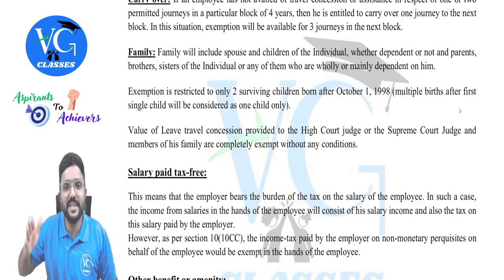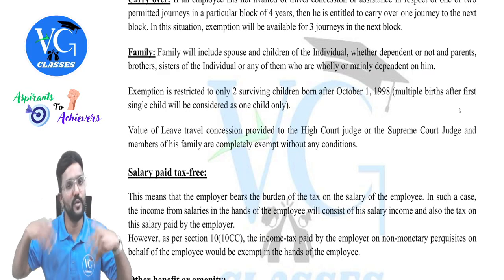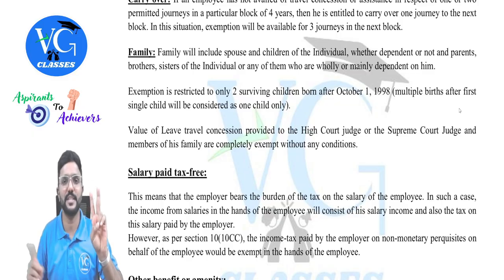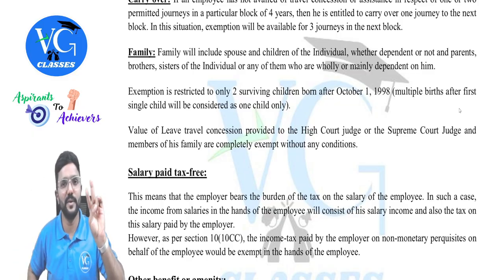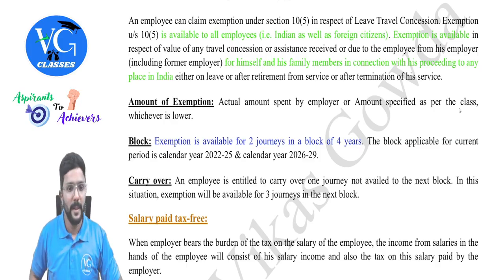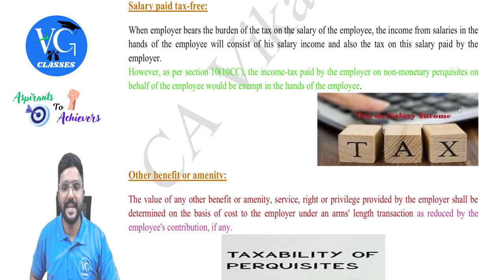Clear? If the second one is twins, that is two or more, then exemption can be claimed for more than two children also. But if the first itself is twins, the next plus one, exemption is available only for two. Clear? Yes. Sure. Next, salary paid tax free.